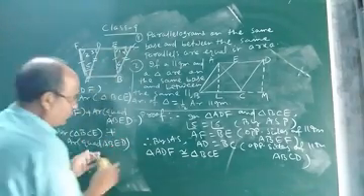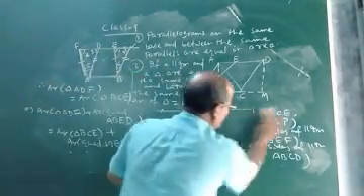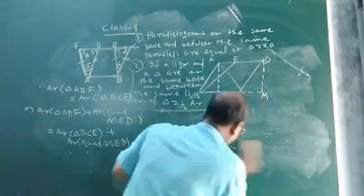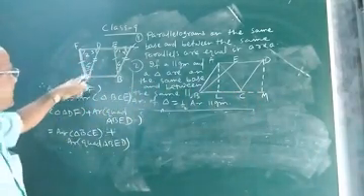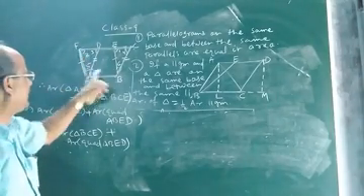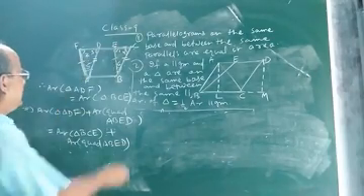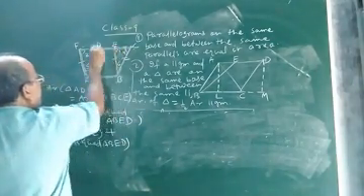Now the proof is almost over. If you add the area of triangle ADF to the area of the common quadrilateral ABED, whose area will you get? You will get the area of parallelogram ABEF.